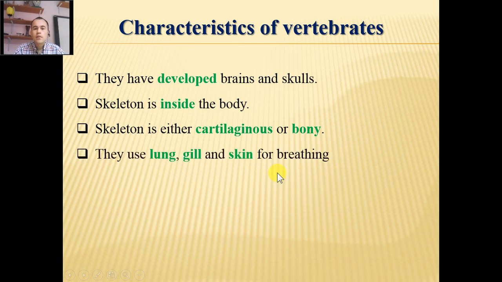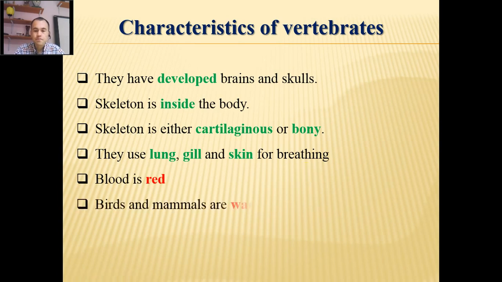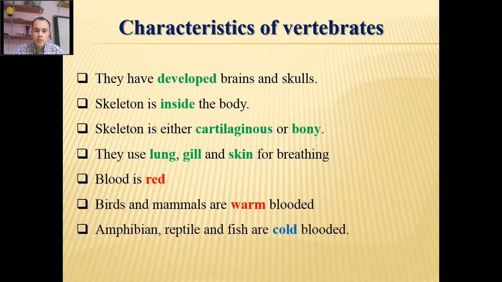And they use their lungs, or some of them may use their gills, or some of them may use their skin for breathing. And their blood is red, as you remember from your blood. For example, bird and mammal are warm-blooded, and amphibia, reptile, fish are cold-blooded. Now I'm going to explain them.